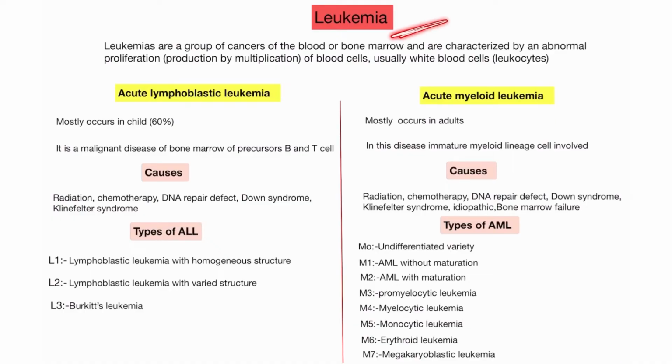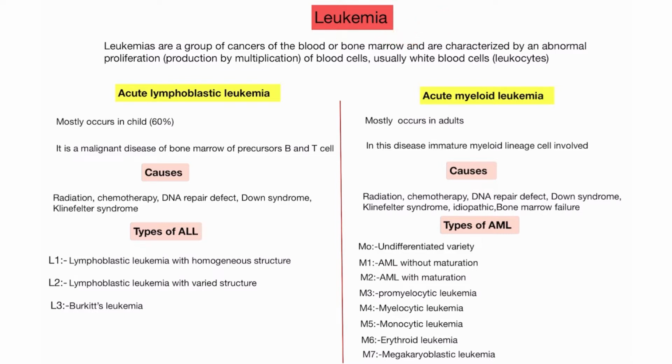So first of all, what is leukemia? Leukemia is a group of cancers of blood and bone marrow which is characterized by abnormal proliferation, production and multiplication of blood cells. Usually which blood cell? It is usually WBC, meaning an increased abnormal amount of white blood cells causes the leukemia. It is a cancer of the blood.